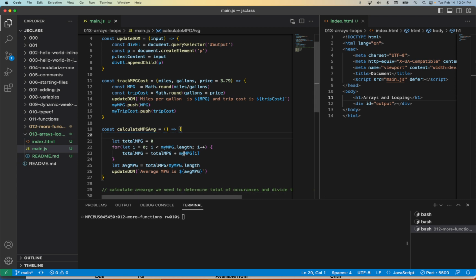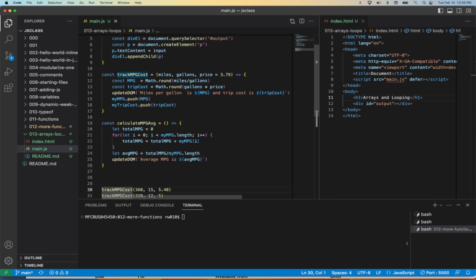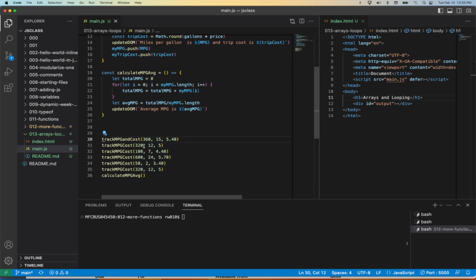Let's get rid of this because we no longer need it. We know how to do the average, so that could be gone as well. And because it's been bugging me since the beginning, I'm going to say track MPG and cost. Okay. And this would be a great example, right?